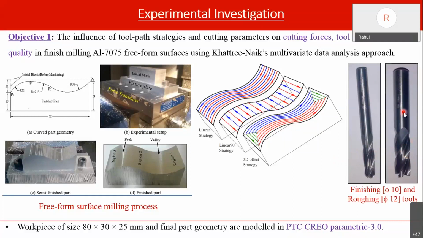So this flattened tool is used to perform the roughing operation initially. Once we finish the roughing operation, we go for the finishing operation with this ball end tool of 10 mm. Okay,